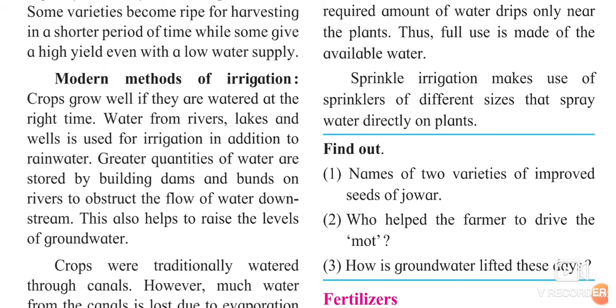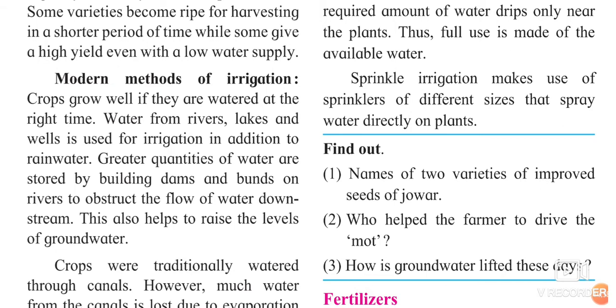After rainy season, you require water. So that water is given to us from sources like river, well, groundwater, etc. Greater quantities of water are stored by building dams and bunds. If you have seen that dams have been built or constructed so that greater quantity of water can be stored, which can satisfy the need of the people throughout the year after rainy season.